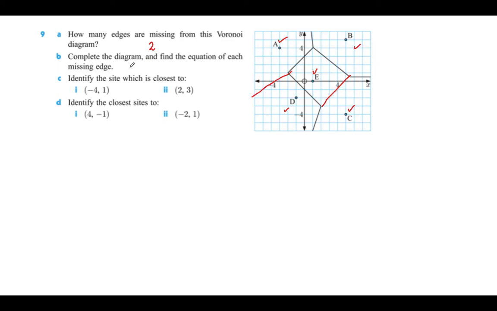It says to complete the diagram and find the equation of each of the missing edges. So what I want you to do is to find the missing edge of line 1, which is going to be this line, and line 2, which is going to be this line, and pause the video now.